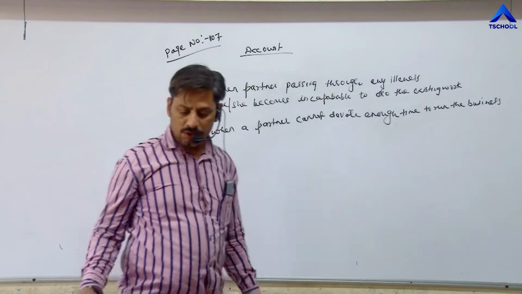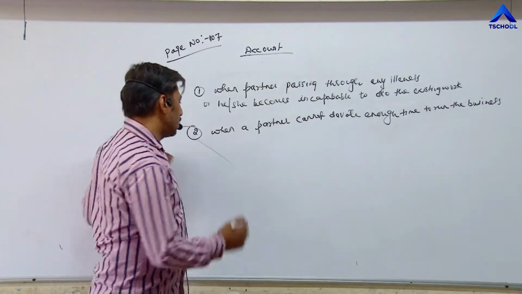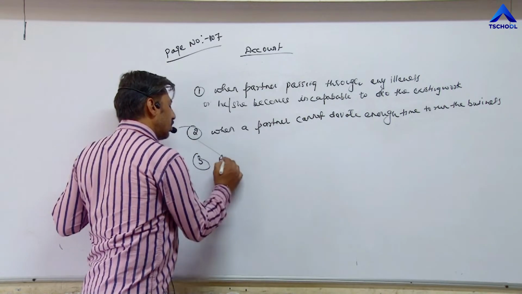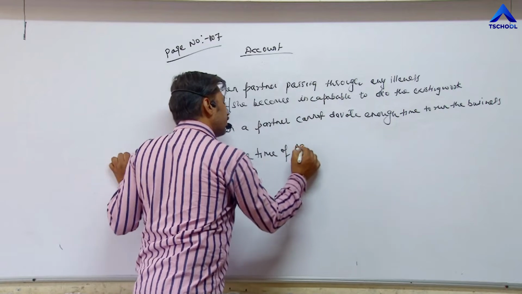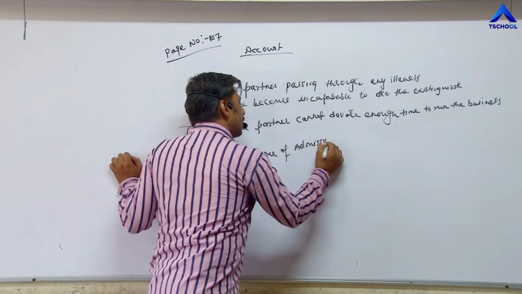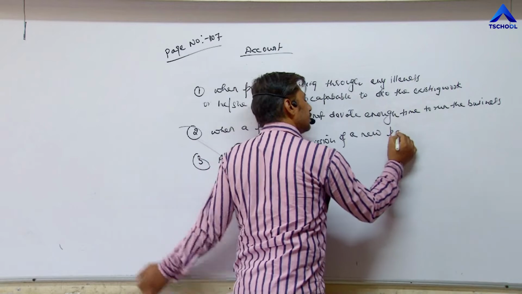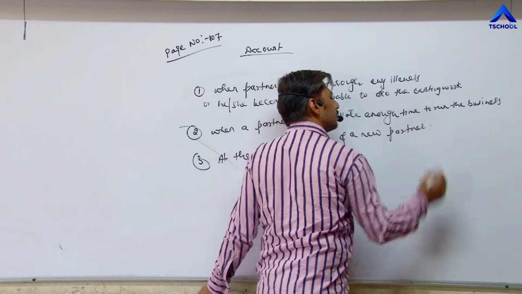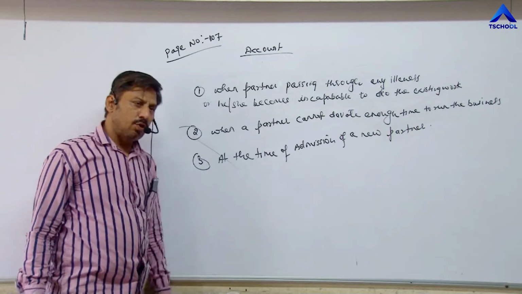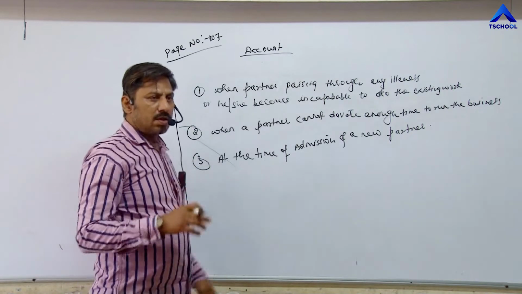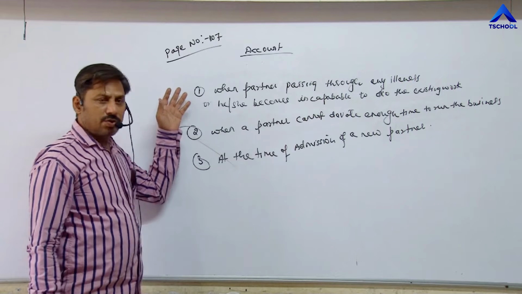In that case also, the profit loss sharing ratio may change. And third, at the time of admission of a new partner, whenever a new partner enters the partnership firm, the profit loss sharing ratio changes.